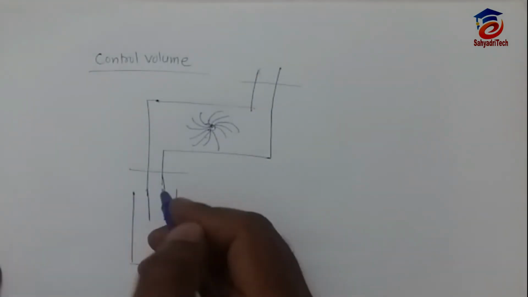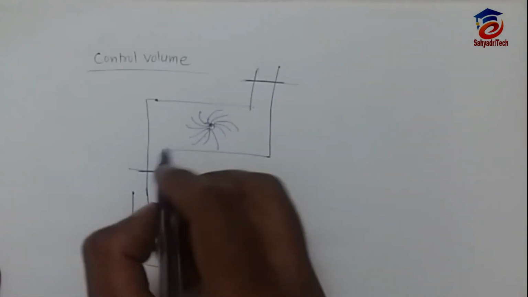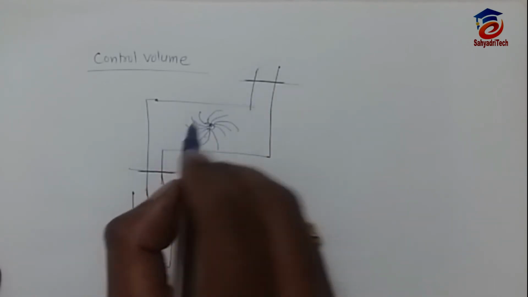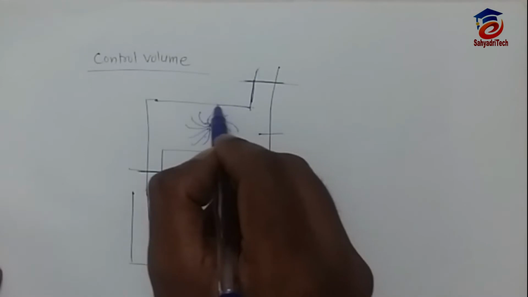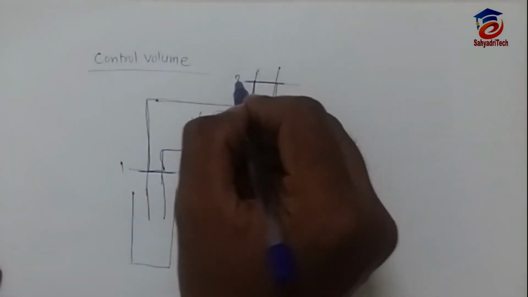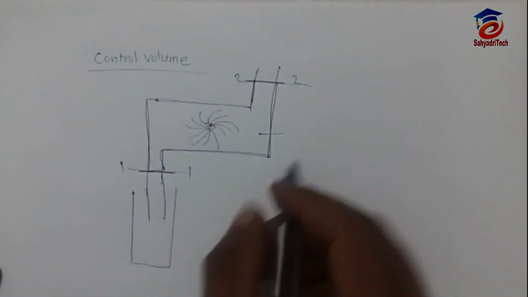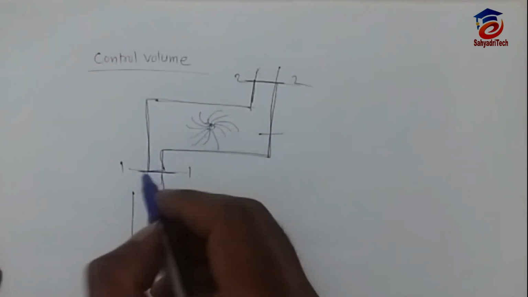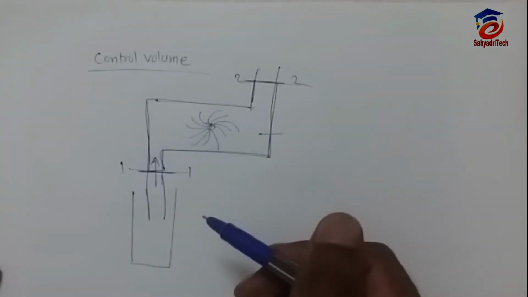So when we say control volume, the volume is fixed, but mass is moving, and the discharge rate is the same. Suppose this is our boundary, section 1 and section 2, and inside this boundary the volume is always fixed. But you will say, water is coming inside, so how is the volume fixed?